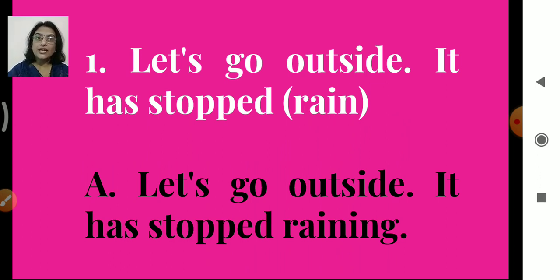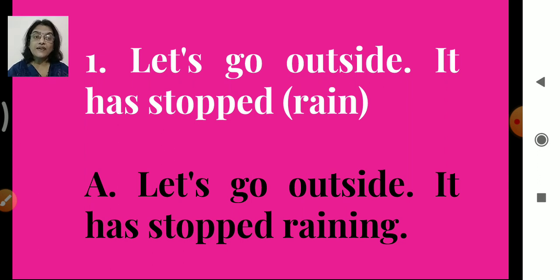Here you can see: Let's go outside. It has stopped rain. Now what was the instruction? Words are given in the bracket, and to those words we have to add ing. So how will the sentence change then? Let's go outside. It has stopped raining.